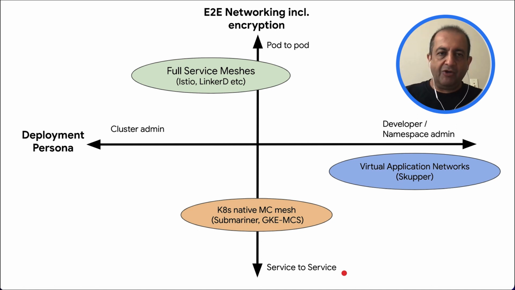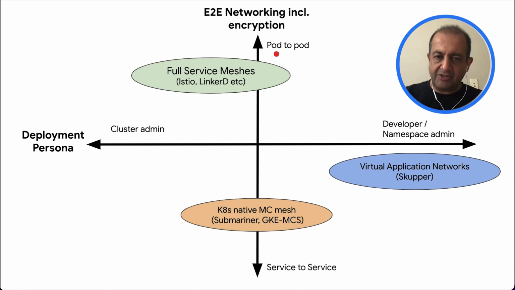So here we see that the service meshes fall into the cluster admin space because they typically require admin privileges to deploy. But once the admin has provided that as a service, then application users can create virtual services and things like that to take advantage of the admin provided service mesh. And also, these are technologies that go all the way up to the pod for encryption and networking. So these are essentially pod level networking technologies.